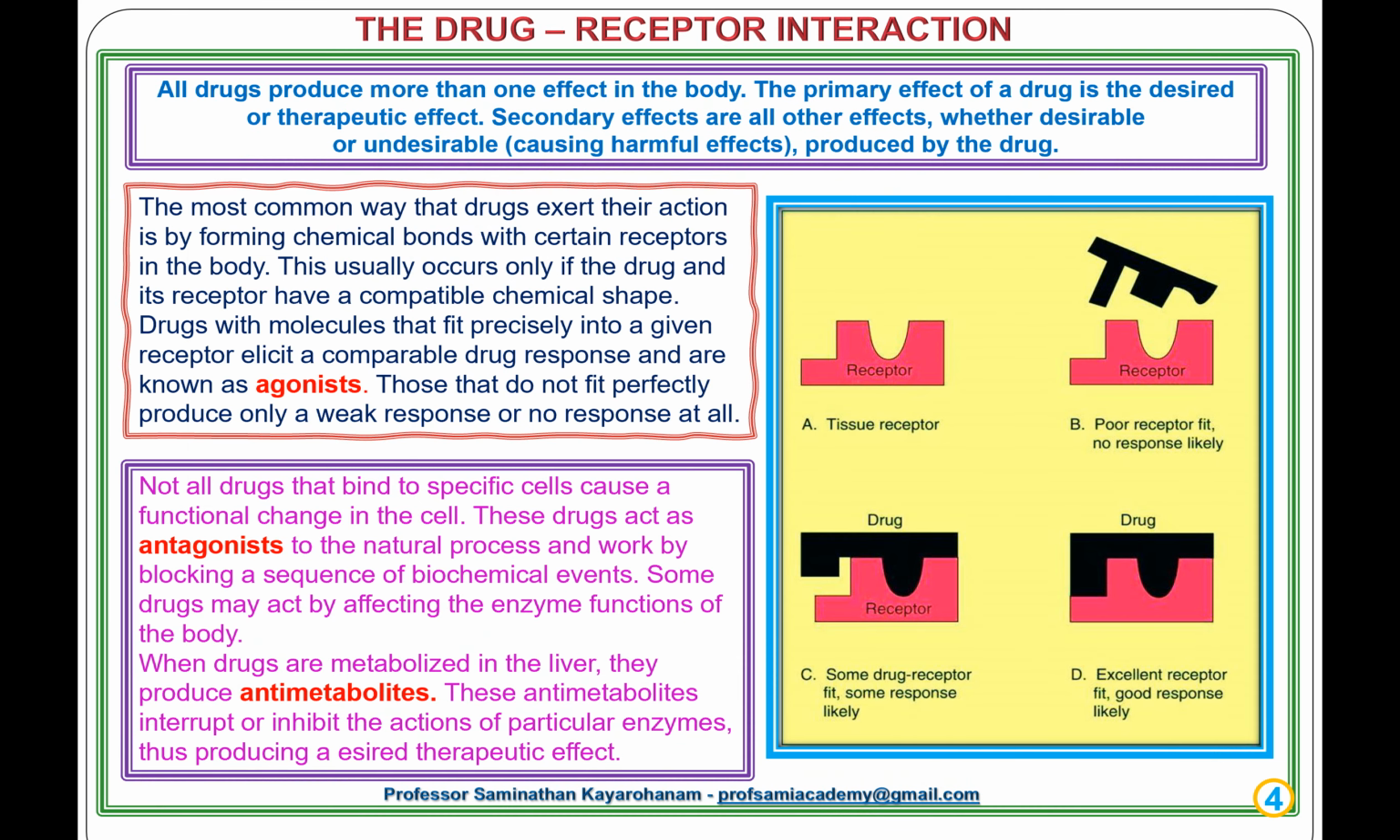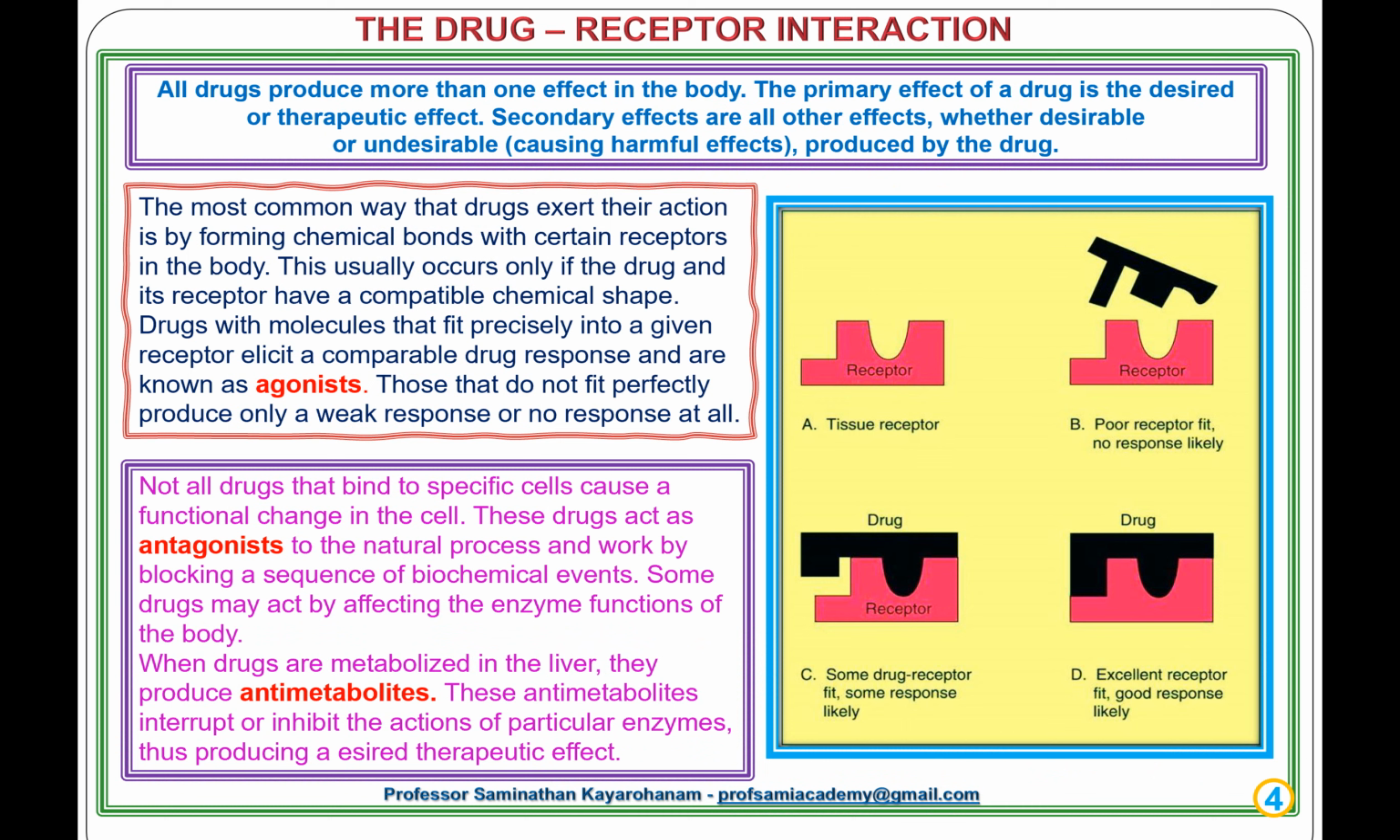Next slide, the drug-receptor interaction. All drugs produce more than one effect on the body. The primary effect of a drug is the desired or therapeutic effect. Secondary effects are all other effects, whether desirable or undesirable, like causing harmful effects, produced by the drug. The most common way that drugs exert their action is by forming chemical bonds with certain receptors in the body. This usually occurs only if the drug and its receptor have a compatible chemical shape.